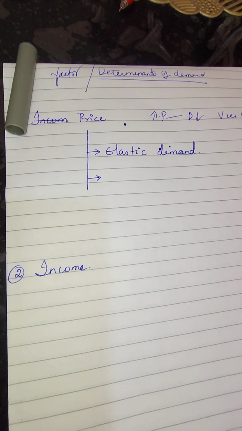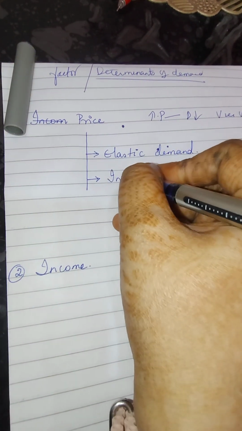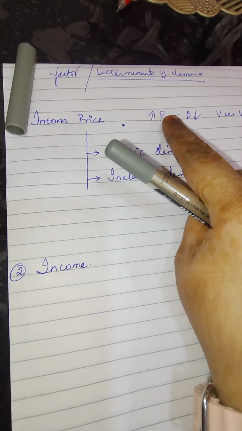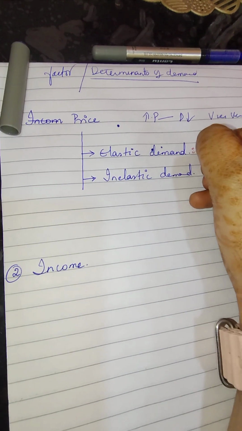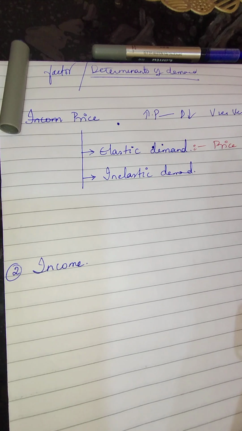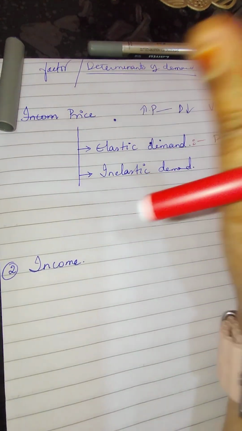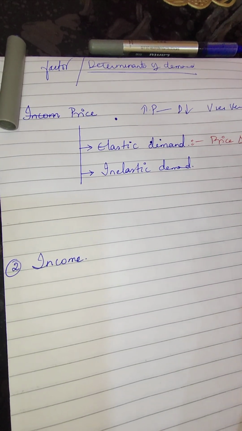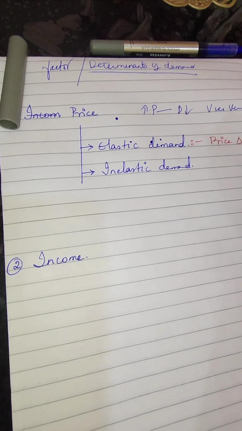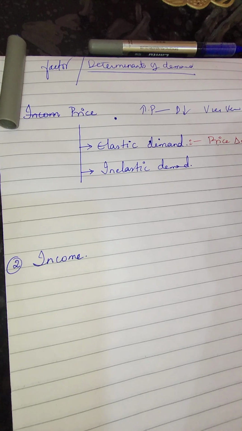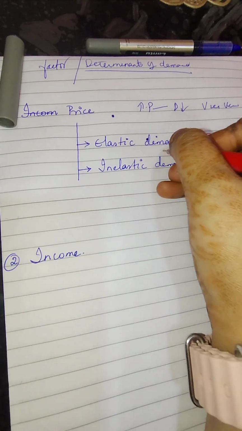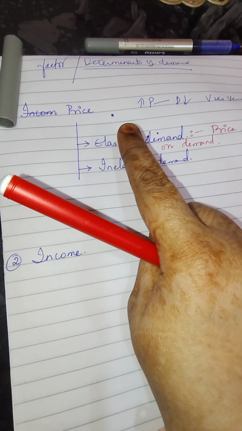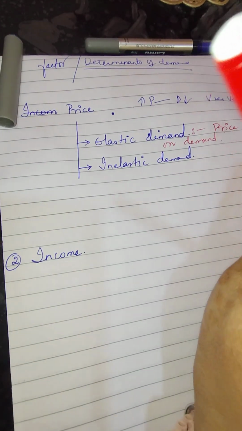It may fluctuate, right? So basically if the demand of the product is affected when its price changes... It is not necessary that whenever the price changes, the demand also changes, because there are certain products whose demand does not fall when their price fluctuates. I will tell you what it is. So here, when there is a change in price, they will have more effect on demand. For example, what we are going to learn is the effect on demand of a product or commodity. So basically such a change you will call elastic demand, where due to the change in price, there will be variations in the demand for the commodity.